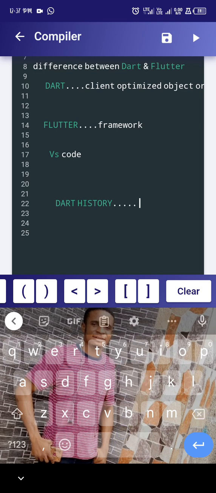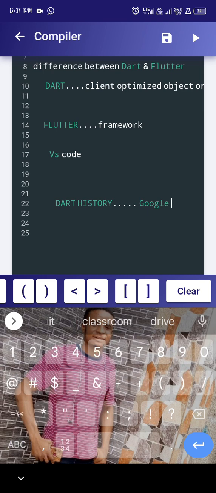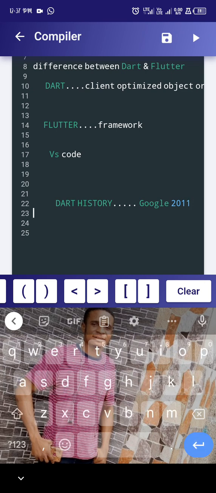My sister and brother, Google developed Dart. No other company or platform developed it. It was Google. They developed it in the year 2011 as an alternative to JavaScript. That means if you don't want to use JavaScript, you use Dart. It was in 2011 that they developed it. Who developed it? Google.